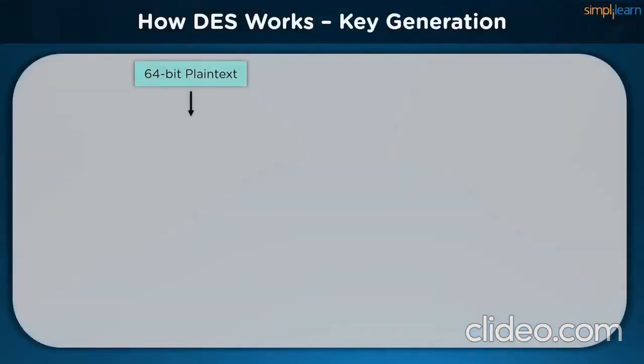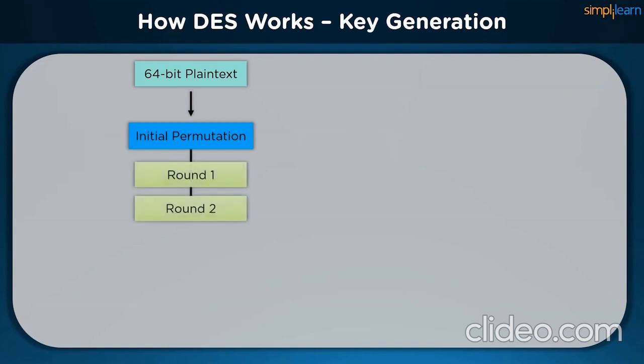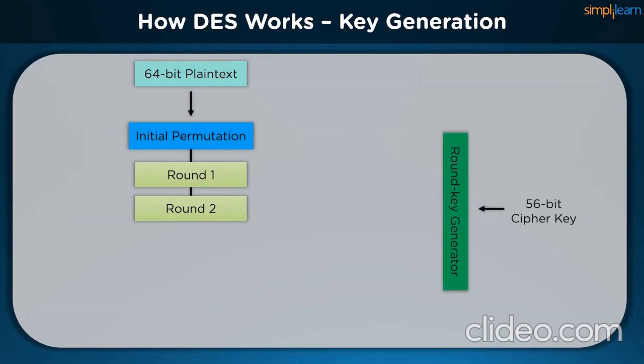We first take a 64-bit plaintext and we pass it through an initial permutation function. The initial permutation function has the job of dividing the block into two different parts so that we can perform Feistel cipher structures on it. There are multiple rounds in the DES algorithm, namely 16 rounds of Feistel cipher structure. Each of these rounds will need keys. Initially, we take a 56-bit cipher key, but it is a single key. We pass it on to a round key generator, which generates 16 different keys for each single round that the Feistel cipher is being run.